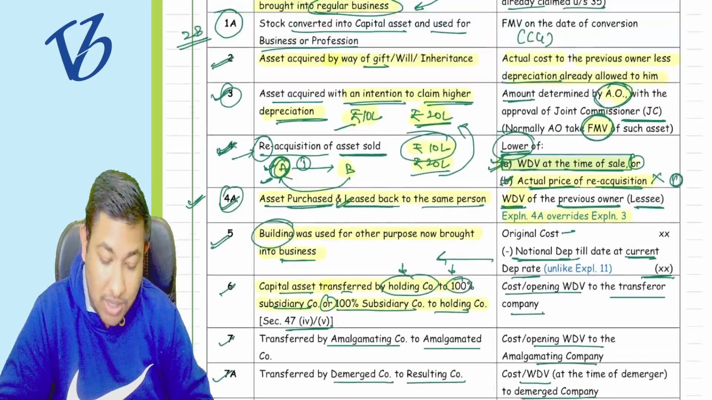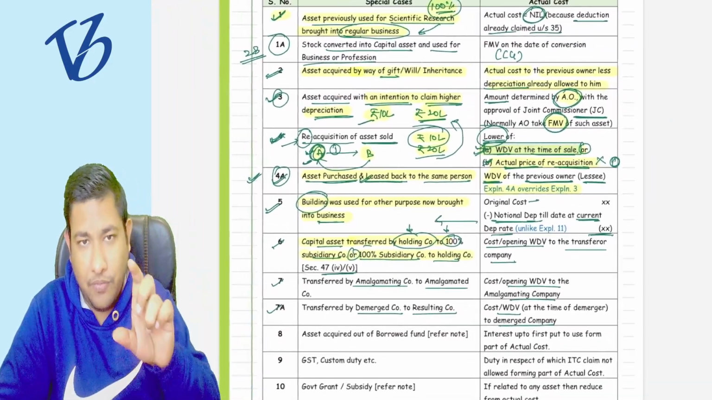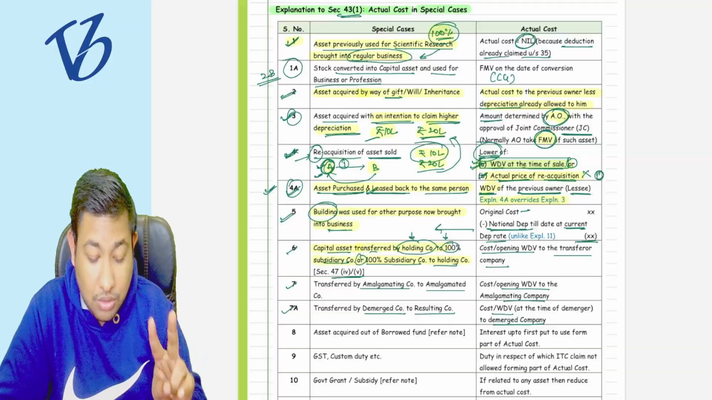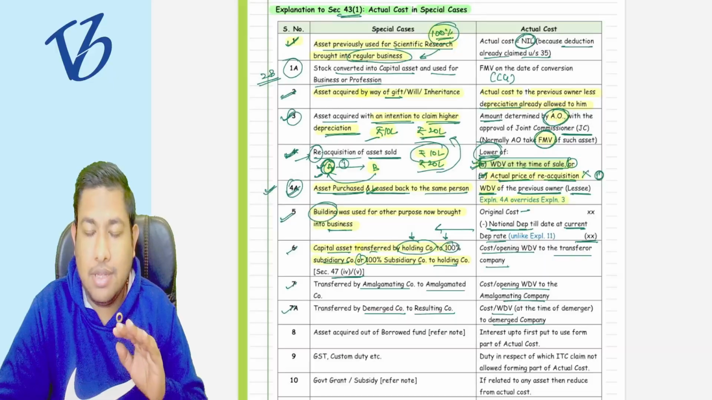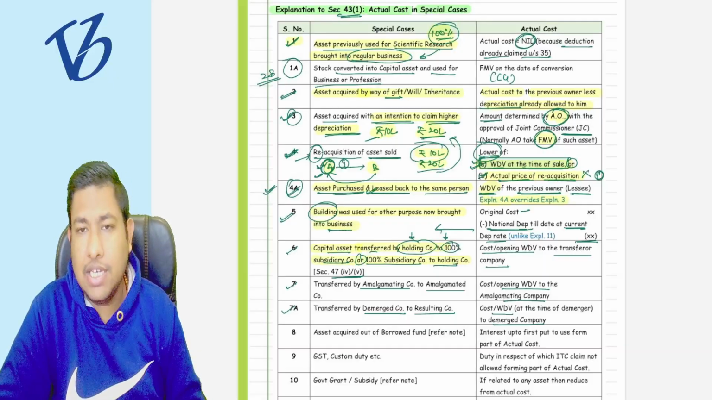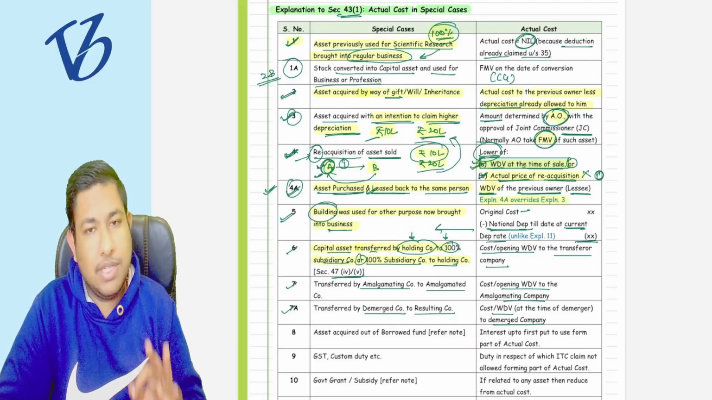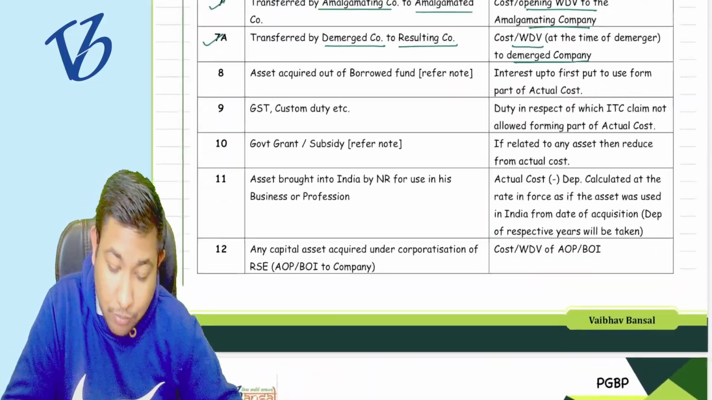All these points, 1a is left, 1, 2, 3, 4, 4a, 5, 6, 7, 7a, done easily. Any confusion, you can ask anything. Okay, now I am moving forward.